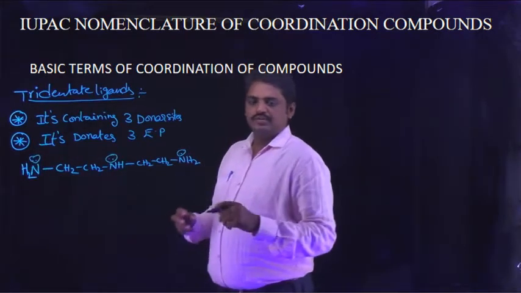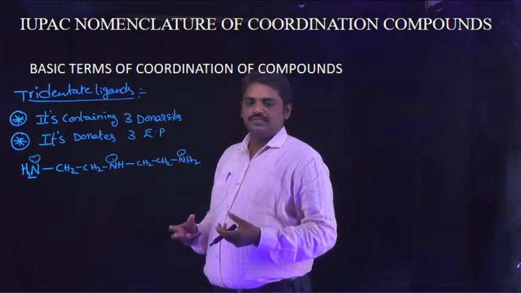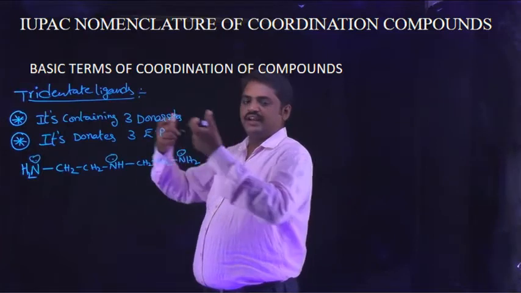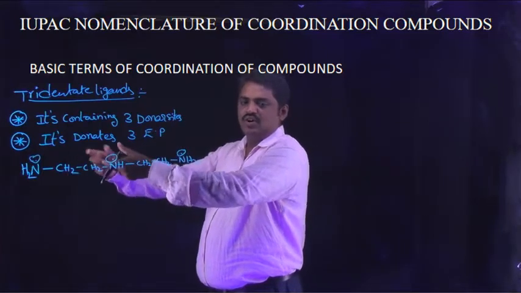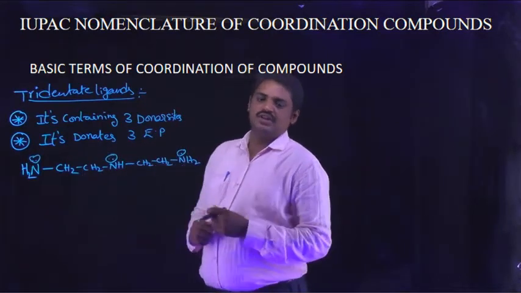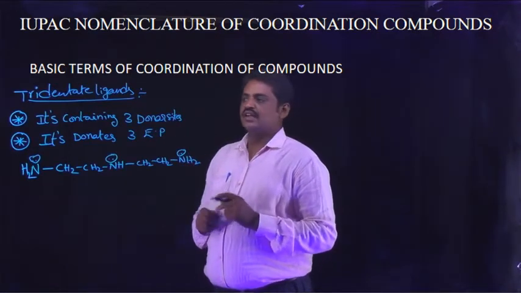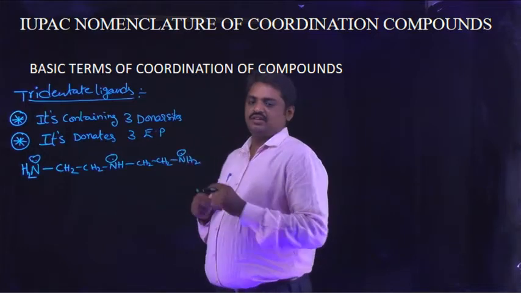Totally, in this molecule three lone pairs are there. This molecule donates three lone pairs towards the central metal ion in the given coordination compound. So these types of ligands are known as tridentate ligands.